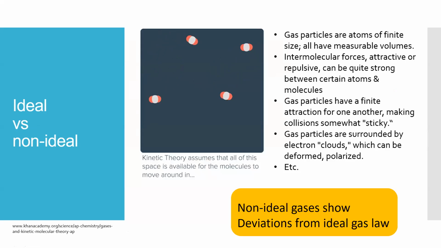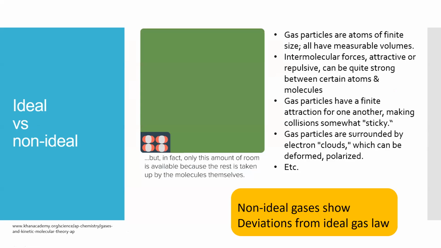Here we need to talk about non-ideal gas behavior. In non-ideal gas behavior, gas particles or atoms are of non-negligible size and all have measurable volumes. Intermolecular forces also affect a lot, and can be quite strong between certain atoms and molecules. The gas particles have an attraction for each other, making collisions sticky and more complicated. The gas particles are also surrounded by electron clouds, which can be deformed or polarized. So all in all, a non-ideal gas shows a deviation from the ideal gas law.